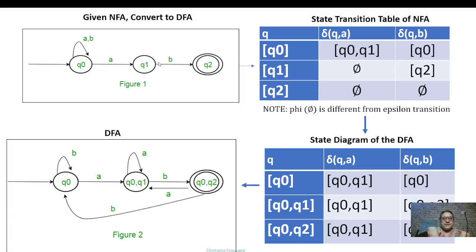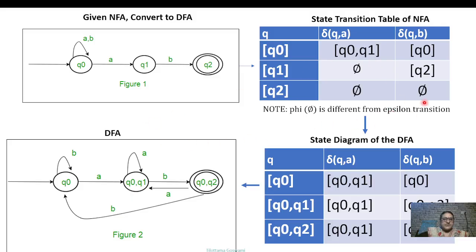For Q0, the answer is Q0 and Q1. So here from Q0, if the input is A, then we can go to both Q0 and Q1, and that's why we have written Q0, Q1. From Q0, if the input is B, then we go to only Q0. Similarly, fill this transition table. The phi here means that from Q2 there is no transition with the input A or B, and that's why it is phi. Note that phi is different from epsilon.